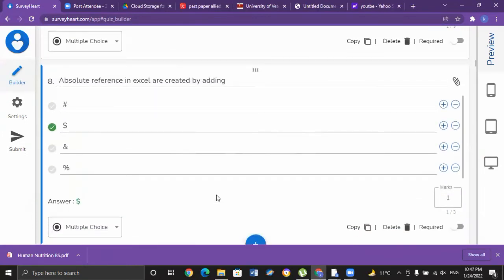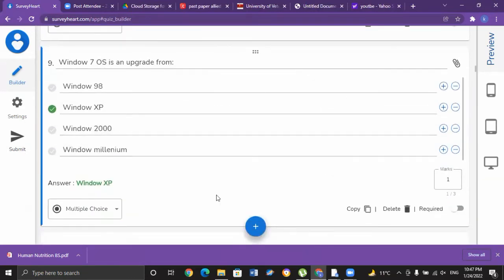Absolute reference. An absolute reference in Excel is a cell address that contains a dollar sign. The dollar sign can precede the column reference, the row reference, or both. So, which one of the following symbols is used for creating an absolute reference? The dollar symbol is used for creating an absolute reference. That is option B for MCQ number 8.